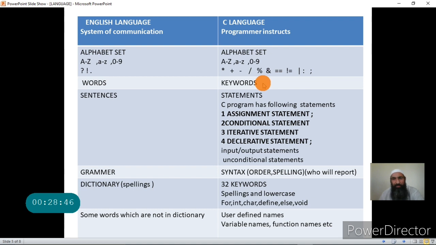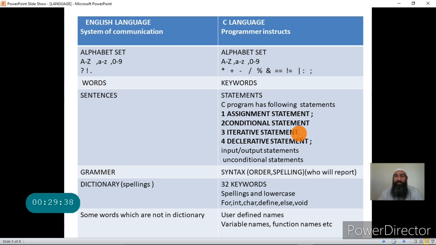I hope this is clear now. C has got its own alphabet sets. These alphabet sets are used in the C language. We have got keywords in C language. Then we have got statements. Statements are like sentences, and these sentences are mainly of 4 types. Now a C program is a set of statements. If we know how to write these statements correctly, we can write any program in C. So we have to learn the grammar or the syntax for writing these statements. Once I give you the grammar, you have to strictly follow that grammar. Then only you can write a C program.